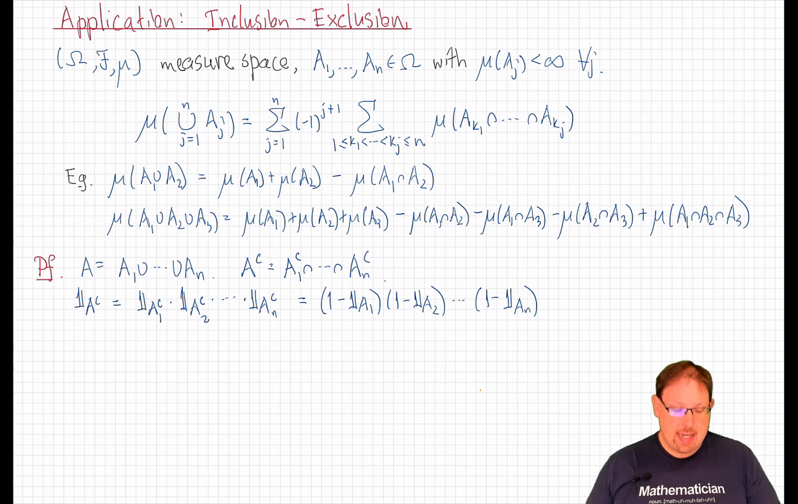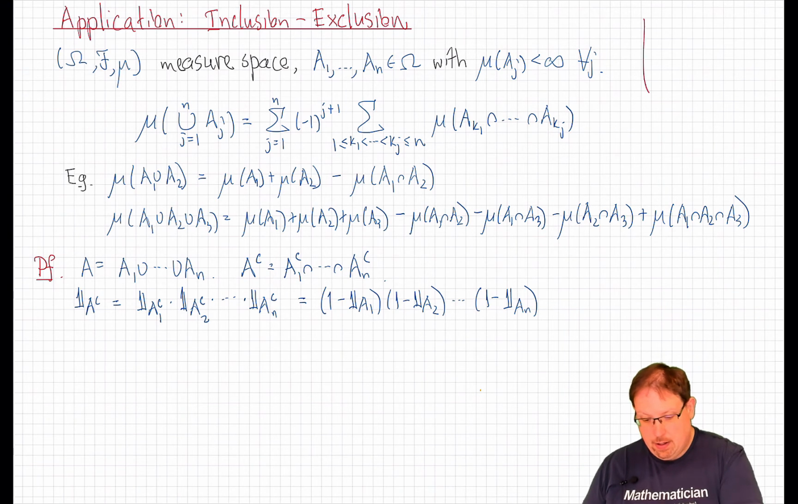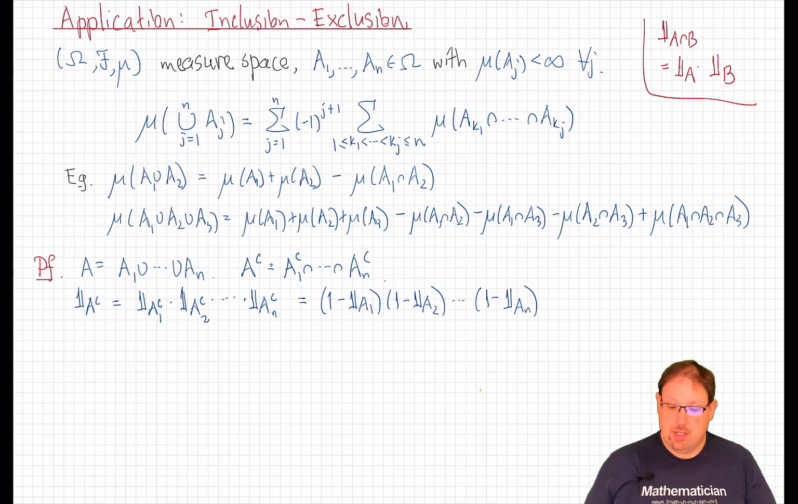Now let's look at the indicator of that complement. Remember, from the beginning of this lecture, the probability of an event is the same as the expected value of its indicator function. And we will use that and the properties of the integral to help us with this calculation. Now, the indicator of the complement is the indicator of this intersection. But by the definition of indicator functions, the indicator of an intersection of two sets is the product of the indicators of the two sets. You can just check that from the definition.